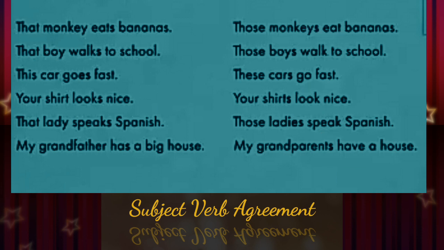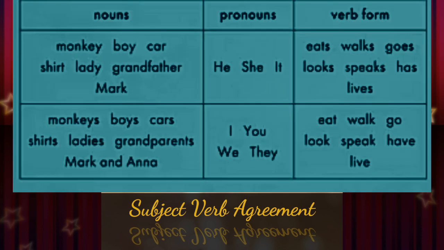have, etc. So what have we learned through these examples?